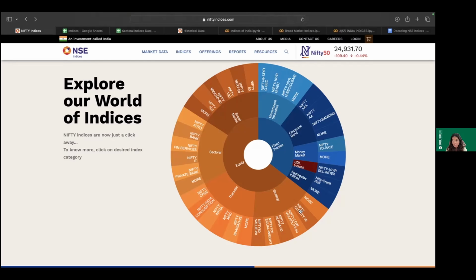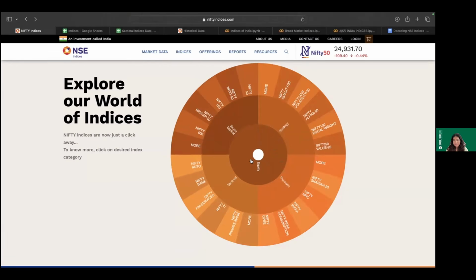If I look at just equity investing, we have four broad styles or categories of indices. First one is the broad market. Like the name suggests, broad market is based on just the market caps. So there is Nifty 50, Nifty 100, Next 50, Nifty 500, and total market cap, which is the Nifty 750, etc. So the broad market category largely covers only the market caps that are available in Nifty.